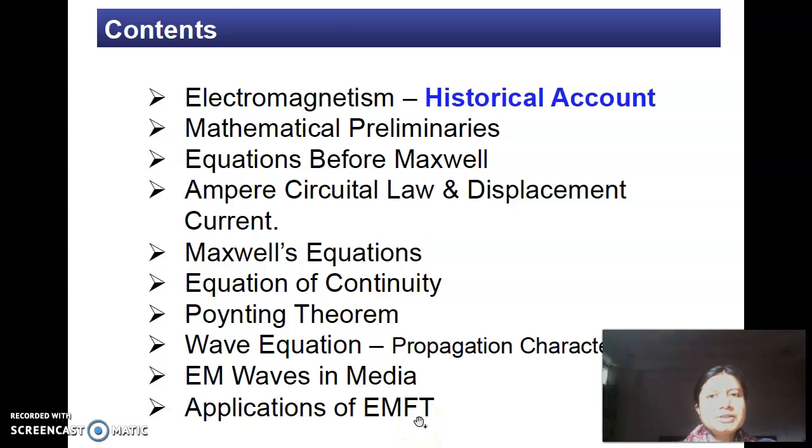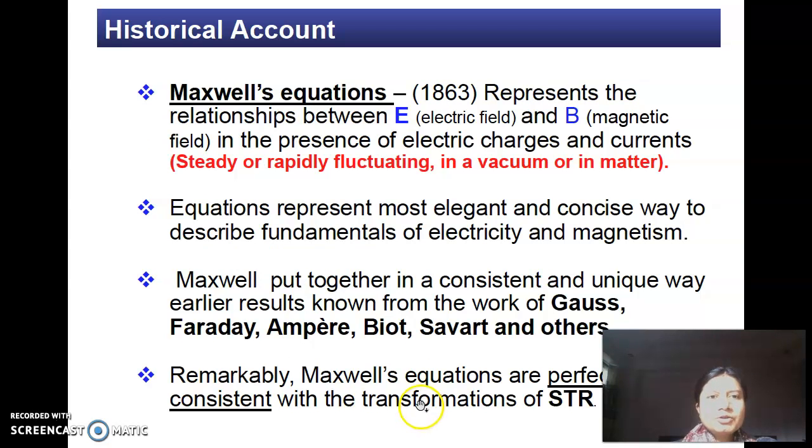Let's start with the historical account. So historically, these Maxwell's equations were given by Maxwell in 1863. This set of equations represents the relationship between the electric and the magnetic field in the presence of electric charges and currents. These equations represent the most elegant and concise way to describe the fundamentals of electricity and magnetism.